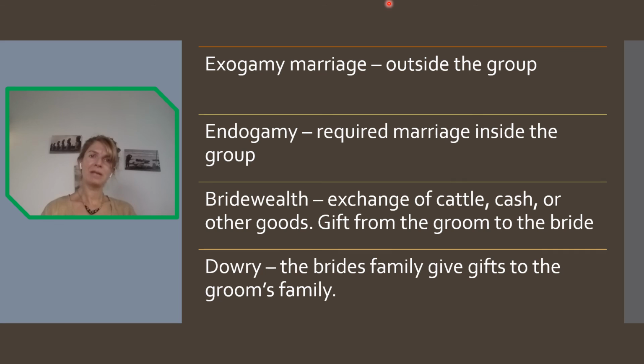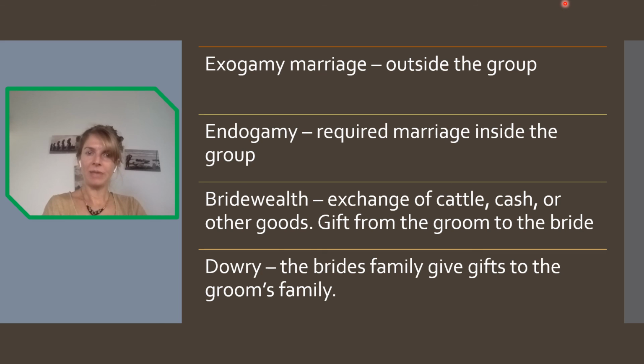And finally, I would like to give you a few terms that are related to marriage. We call exogamy marriage when a person marries outside of the group. That's the most common form. And we call endogamy marriage when the person marries inside, within the group.